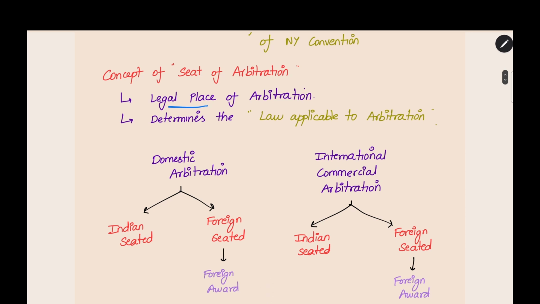Seat of arbitration is the legal place of arbitration, which will determine the law applicable to the arbitration, according to which law the arbitration will be conducted. This will be based on the seat of arbitration. Domestic and international commercial will be decided based on the party. If at least one party is outside India, it is an international arbitration. If both the parties are Indian, it is a domestic arbitration.